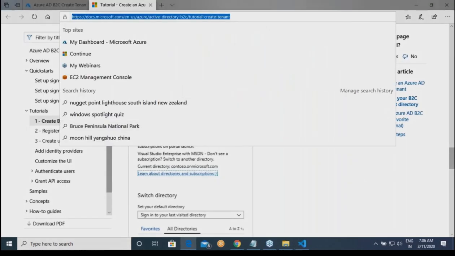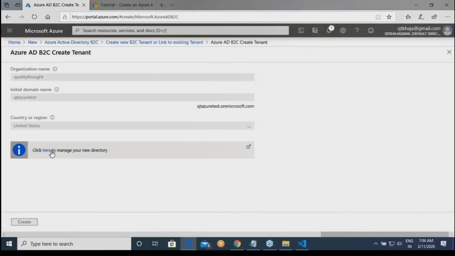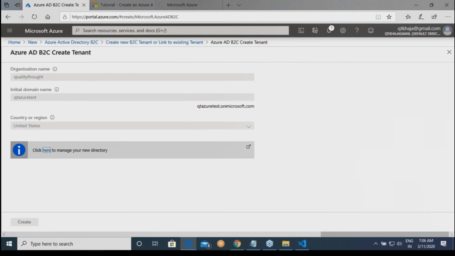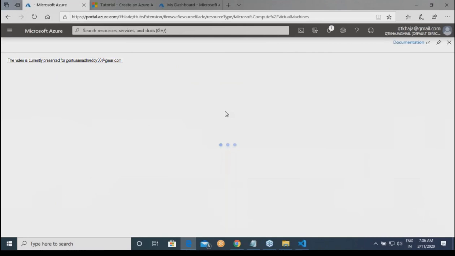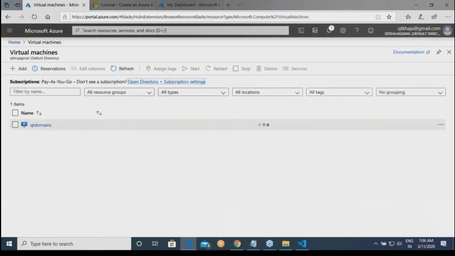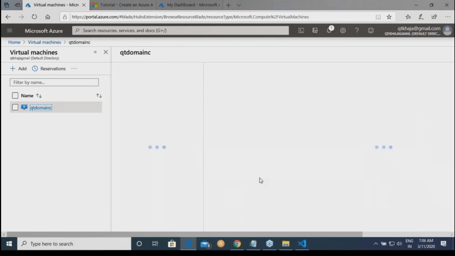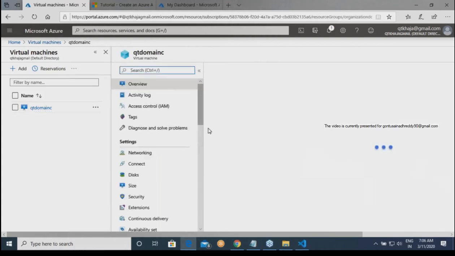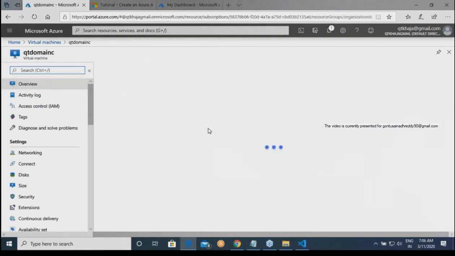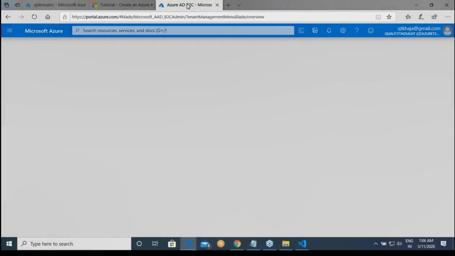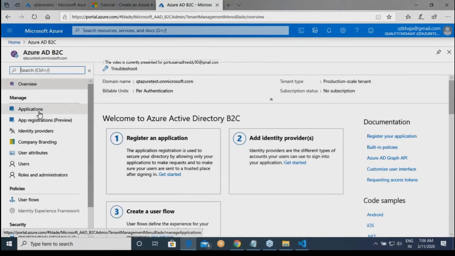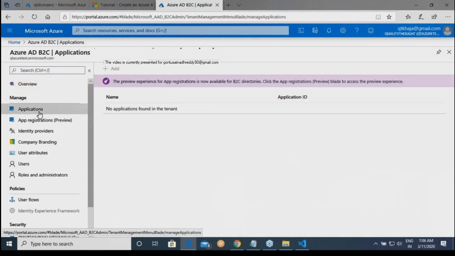Now, while this is happening, okay. Let me go to home. Remember we had the domain controller and we had to look at other settings. Yeah. Okay. So let me start this virtual machine. Okay. Right. This is up.